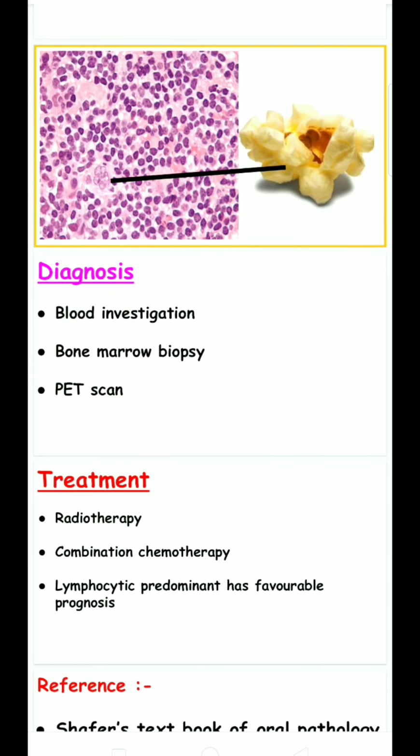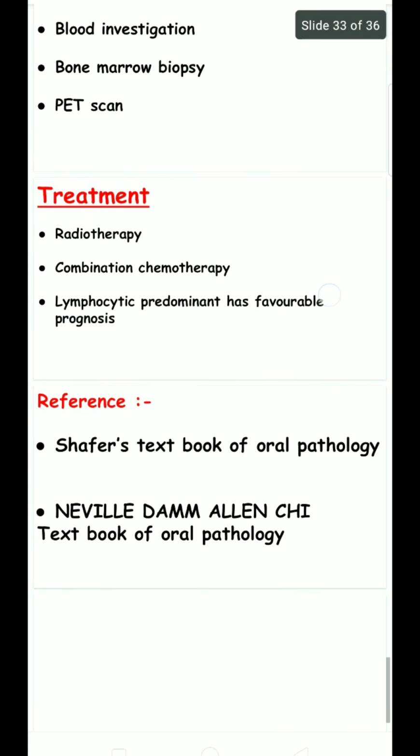Diagnosis is by blood investigation, bone marrow biopsy, and PET scan. The treatment is radiotherapy and combination chemotherapy. Lymphocyte predominant has a favorable prognosis.